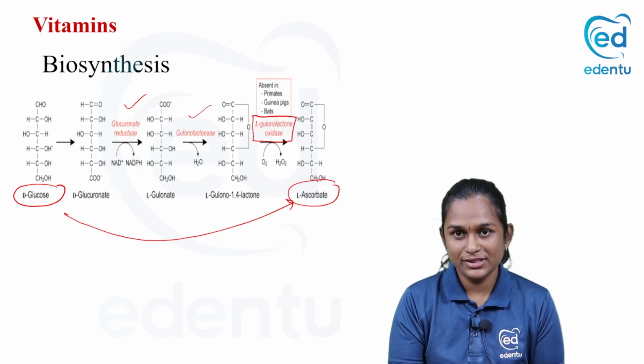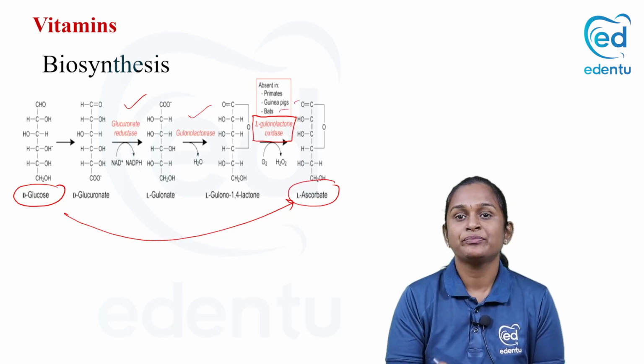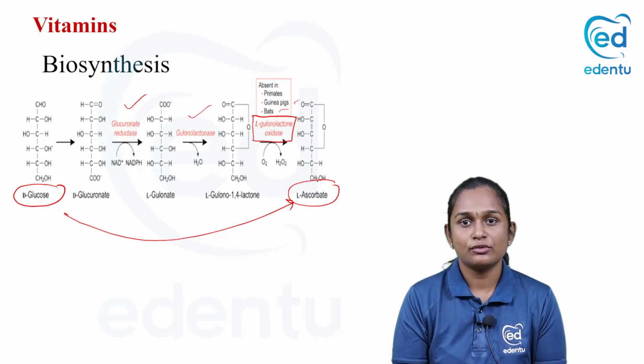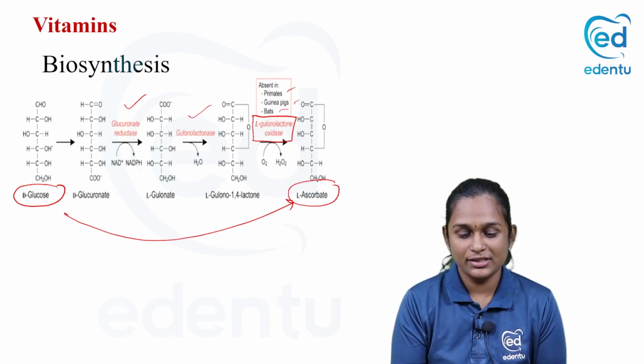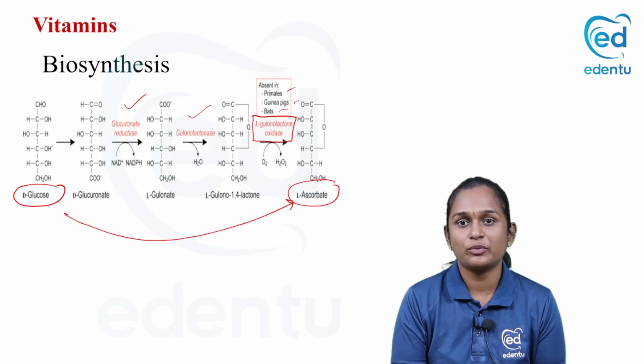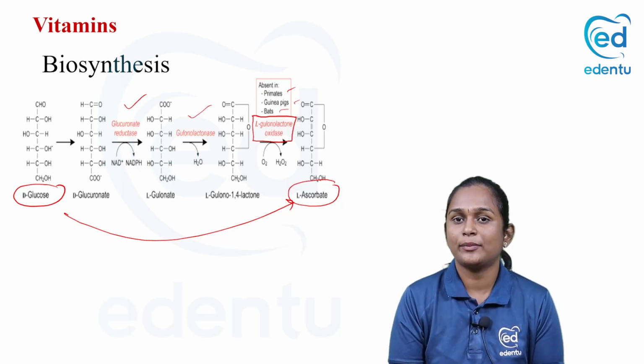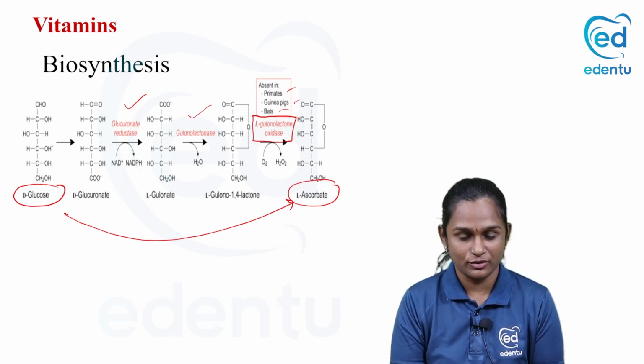Not only humans, bats and guinea pigs also don't have this enzyme L-gulonolactone oxidase. So primates, guinea pigs, and bats will not be able to synthesize vitamin C from glucose. All the other animals are capable of synthesizing vitamin C from glucose.